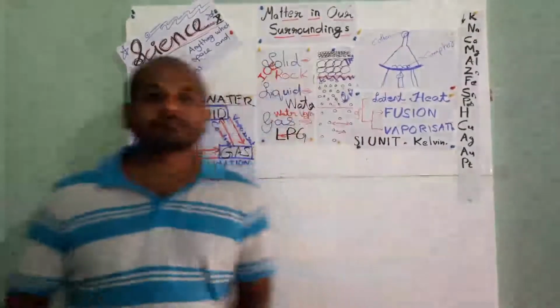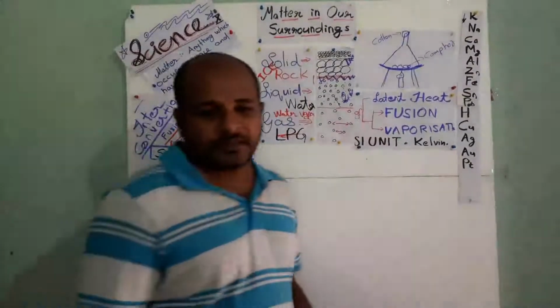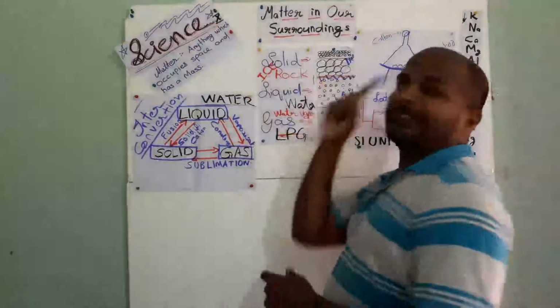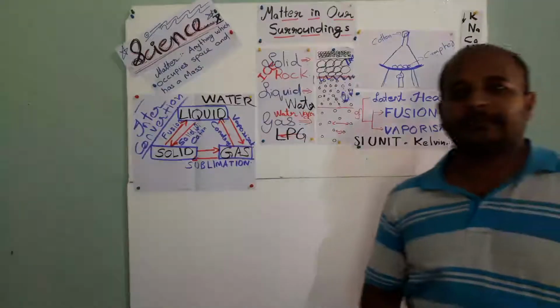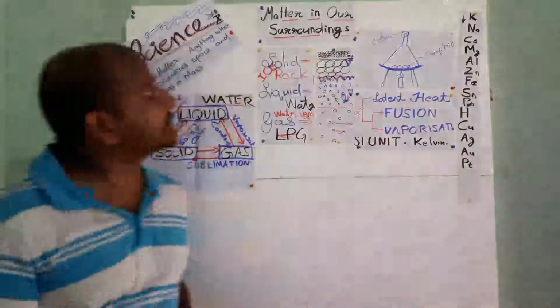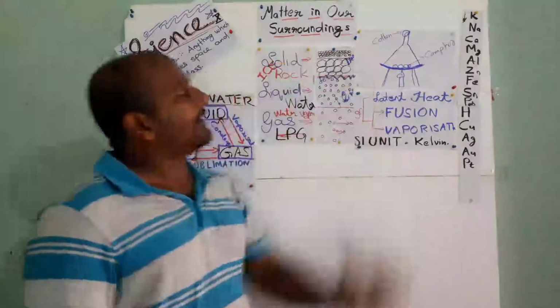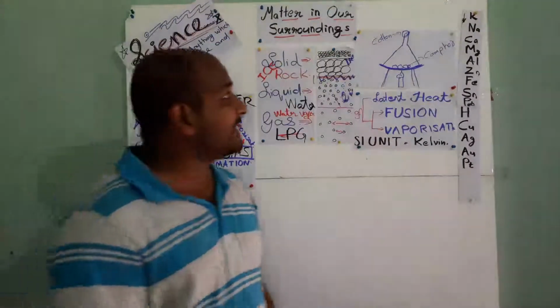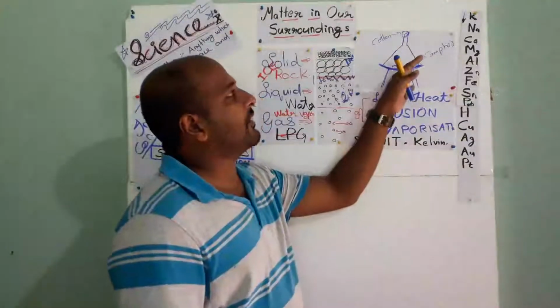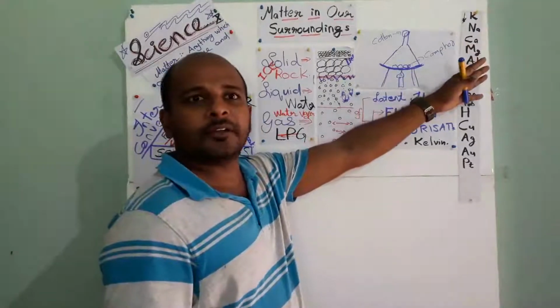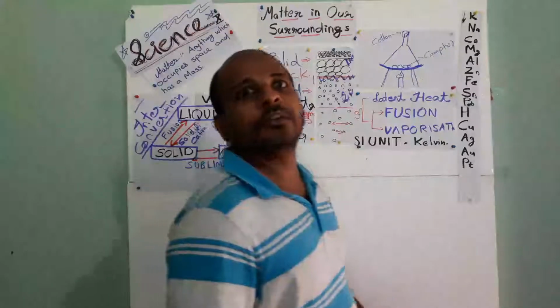Any idea? Tell me. And this camphor is also known as ammonium chloride. What is happening here? If we are heating it without the presence of air, it won't change into liquid.